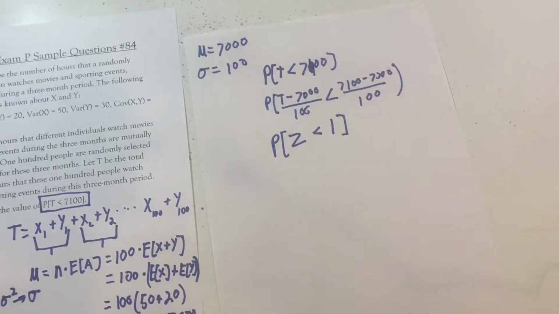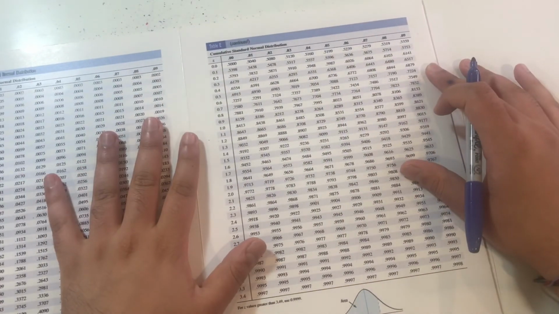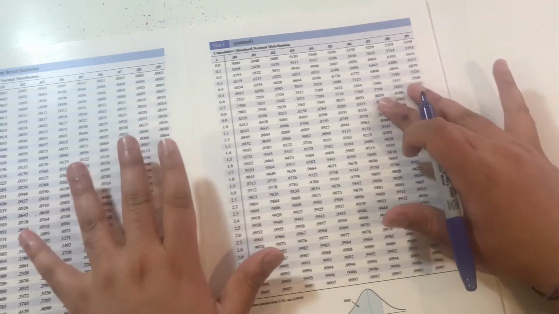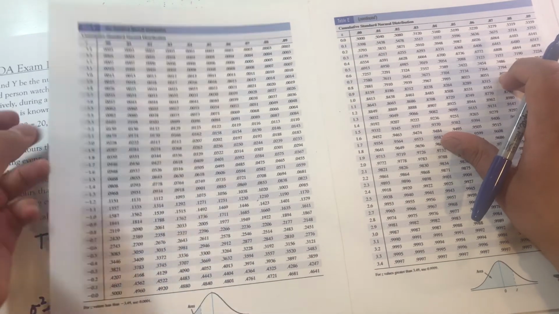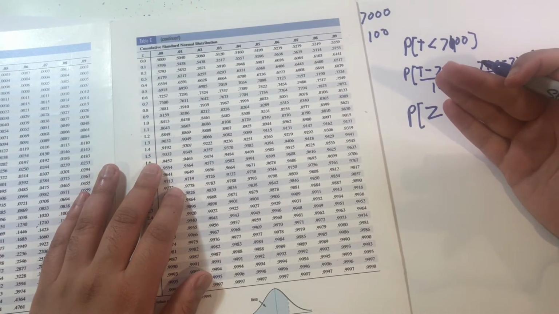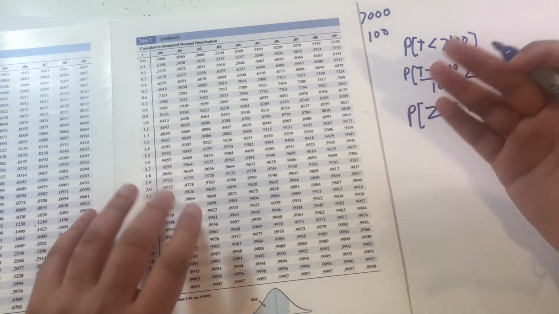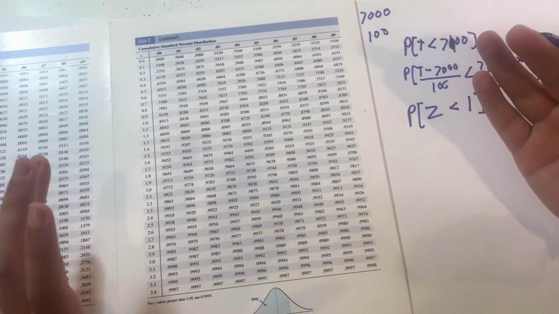So I'll go to my normal table. I've actually got, from an old stats class I took many moons ago, a normal table here. Now, the normal table that they're going to be giving you does not have negative z values. This one does. We're not going to pay attention to that. Know how to find the correct probability with a z value of negative 1.8 or something like that.